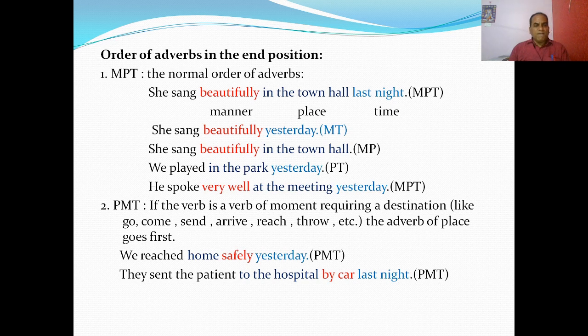She sang beautifully yesterday. You see, she sang how? Beautifully. How is the adverb of manner, and it comes first. Then yesterday, the adverb of time, comes next. So, she sang beautifully in the town hall. We know the same pattern, the same order, MPT. Beautifully is the manner adverb. In the town hall is the place adverb. The manner adverb comes first, the place adverb next.